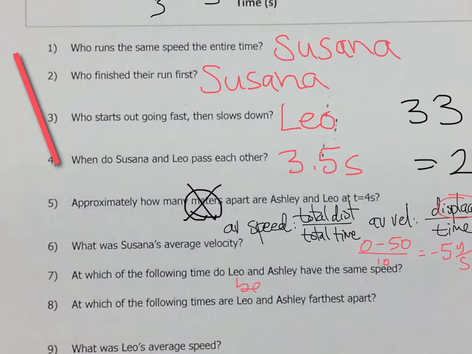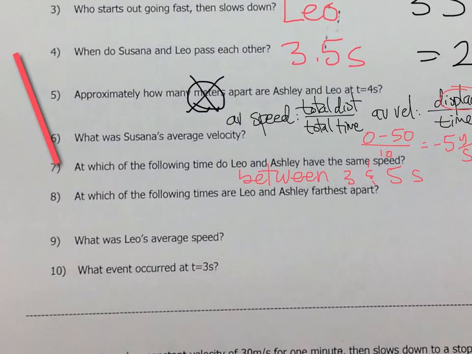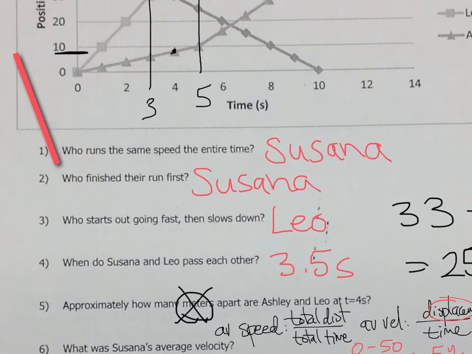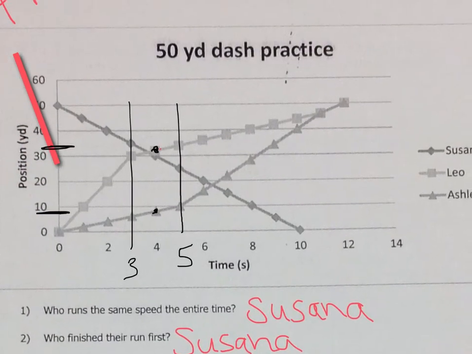So we could say between 3 and 5 seconds. Sorry about this messy writing. 8. Which of the following times are Leo and Ashley farthest apart? This sounds like it was a multiple choice quiz and I erased the answers.